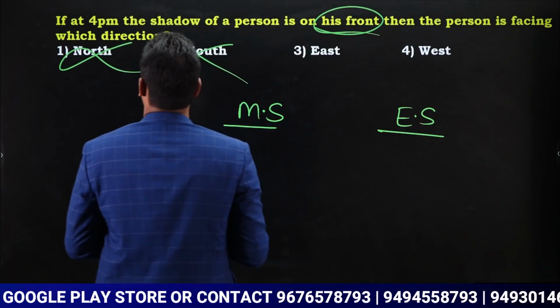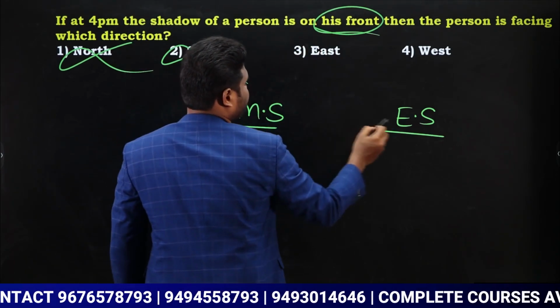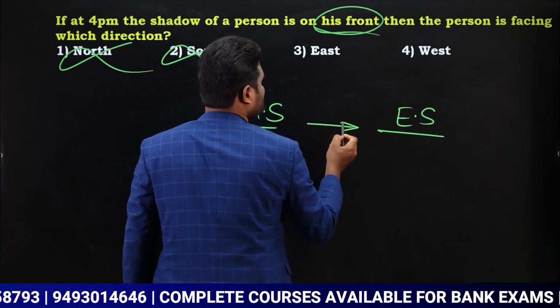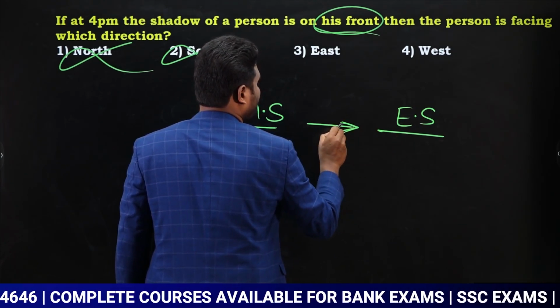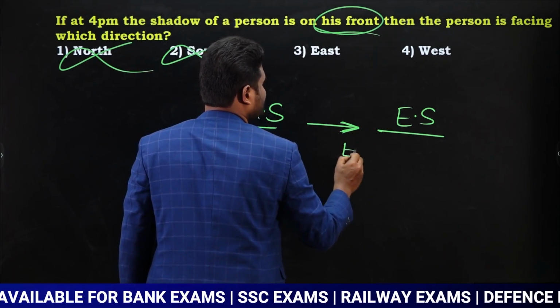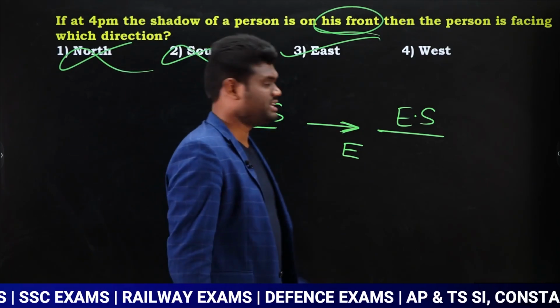Now what is the question saying? 4 p.m. means evening shadow. The evening shadow is on the front. Now look here, evening shadow on the front means the person should face in this way. Yes or no? Now what is this direction? This is nothing but the east direction. So we can say the answer for this question is east.